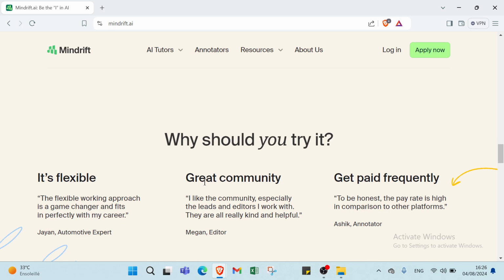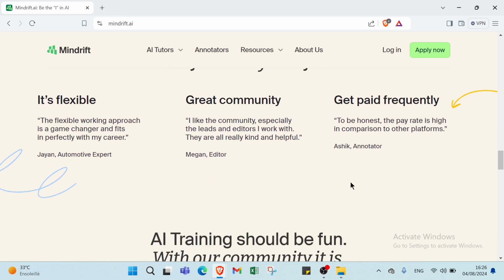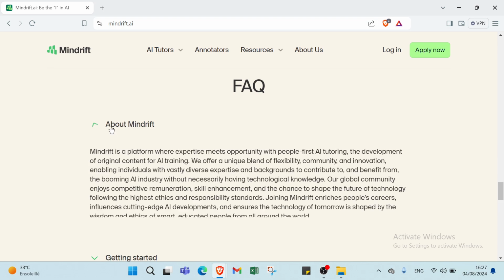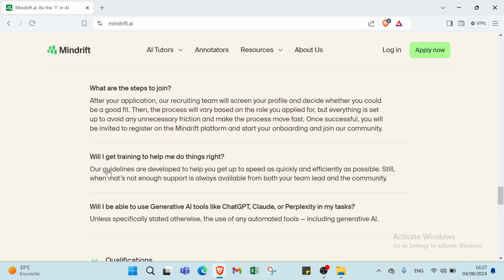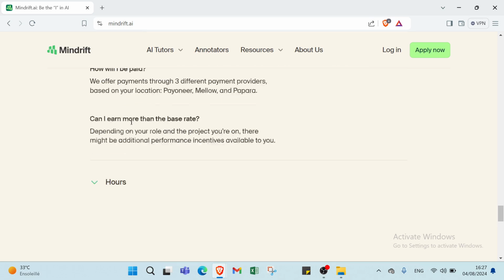Then we have great community. I like the community, especially the leads and editors I work with. They are kind and helpful. Then the third one is get paid frequently. To be honest, the pay rate is high in comparison to other platforms. And then we have here FAQ about Mindrift. This is the definition of Mindrift and also other information about Mindrift. You can just read it. And also we have getting started here, some questions, qualification, and payment. You can just read it to understand more.